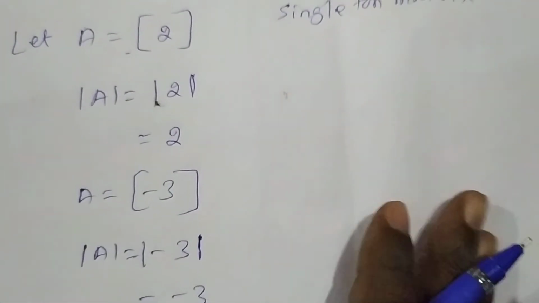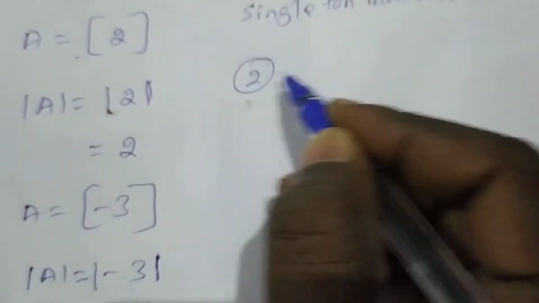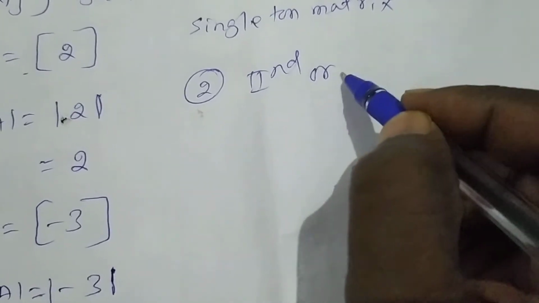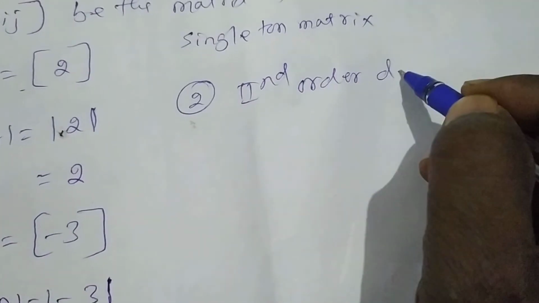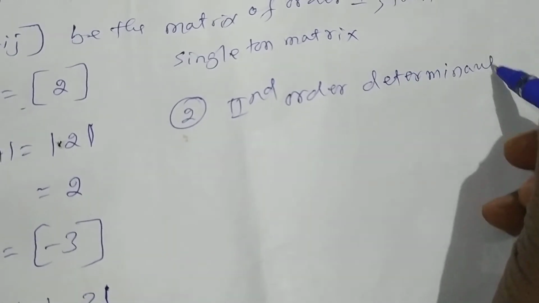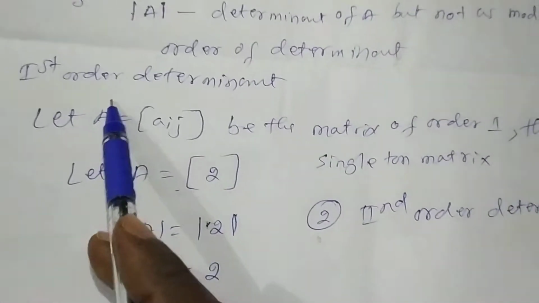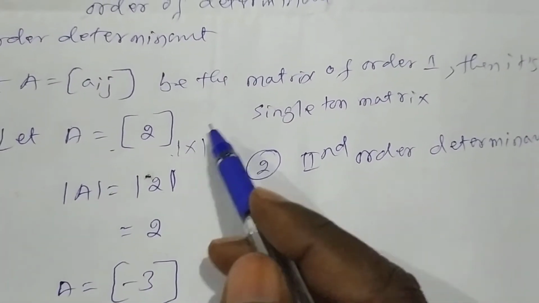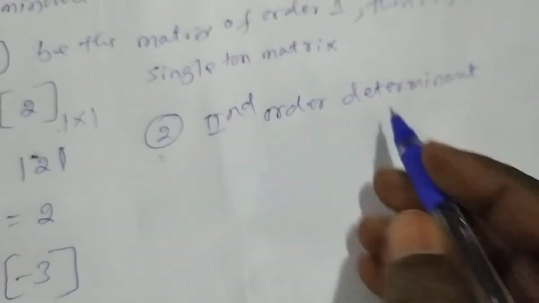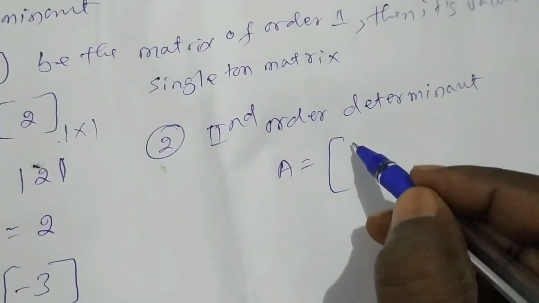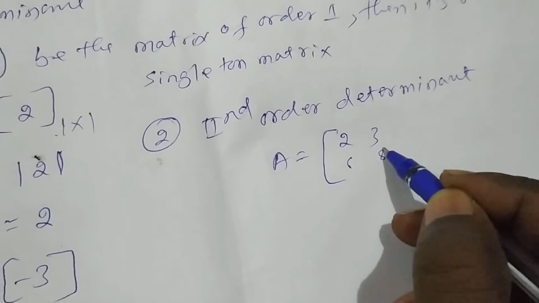Now the second order determinant. First order determinant means a 1 cross 1 singleton matrix, and second order determinant means a matrix of order 2 cross 2, for example 2, 3, 6, 8.